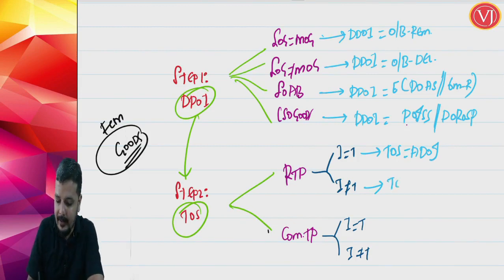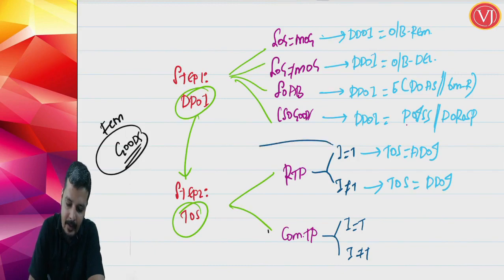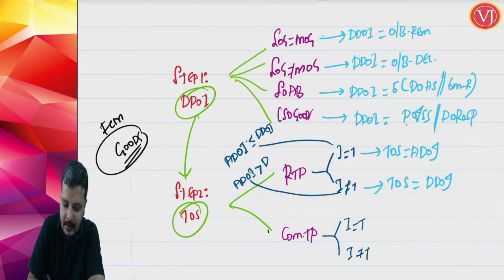In the second scenario, where invoice is not raised in time, time of supply is due date of invoice. So whenever I tell invoice is raised in time, it means your actual date of invoice is before due date of invoice. And whenever I tell invoice is not raised in time, it means that actual date of invoice is after your due date of invoice, right? So that you have to understand.